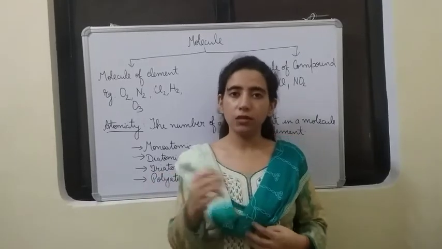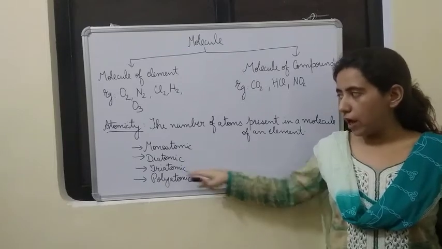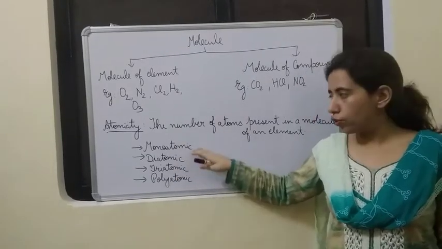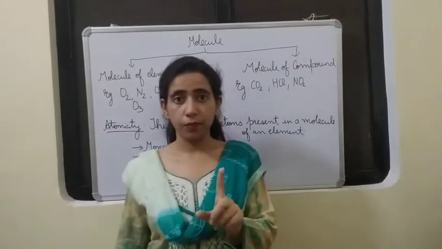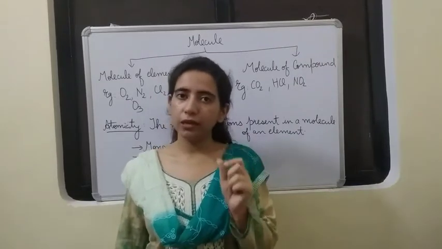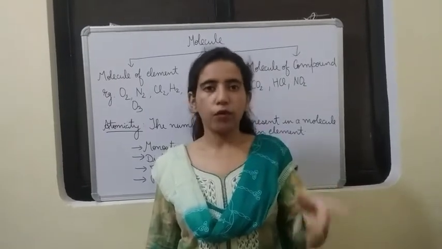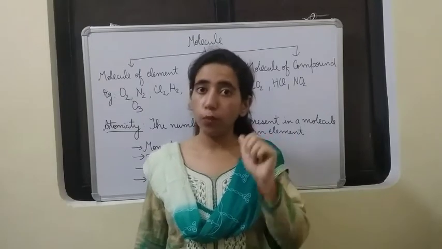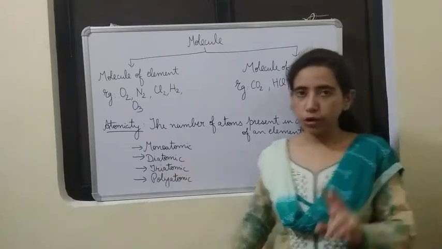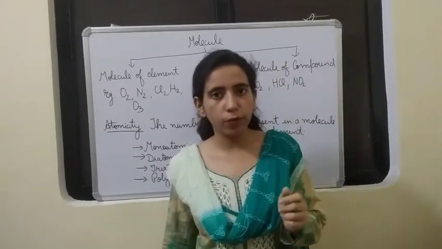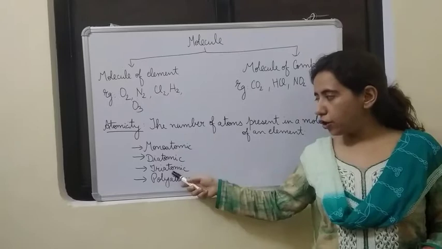Alright, on the basis of these numbers, a few more terms are there, like monoatomic, diatomic, triatomic and polyatomic. From the name itself, you will come to know. Monoatomic means, mono means what? One. That means if a molecule consists of only one atom, then that is a monoatomic molecule. The case is only possible with noble gases, helium, neon, argon. They are independent. They have only one atom in their molecule. So they are monoatomic molecules. Then diatomic. Di means what? 2. If a molecule consists of two atoms, then that is a diatomic molecule. Many examples you see: O2, N2, Cl2, H2. All these are there.